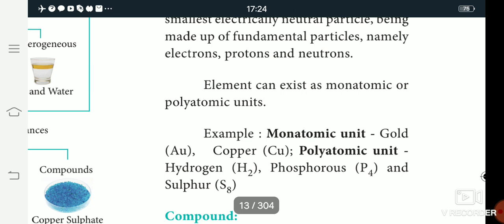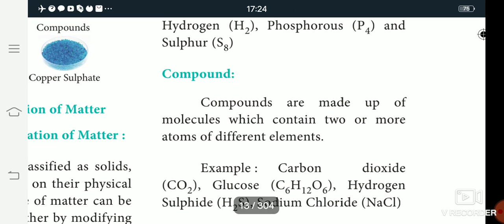So what is an element? An element consists of only one type of atom. Then, compound. So what is a compound? Compounds are made up of molecules. The best example is water. The chemical formula of water is H2O. So hydrogen is one atom and oxygen is one atom.